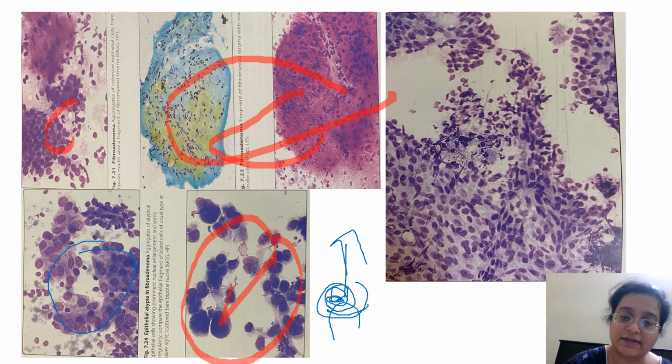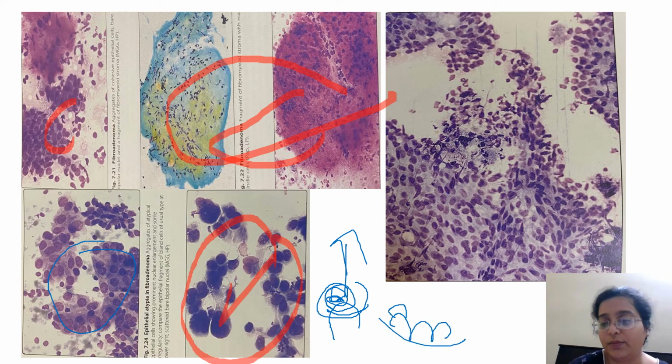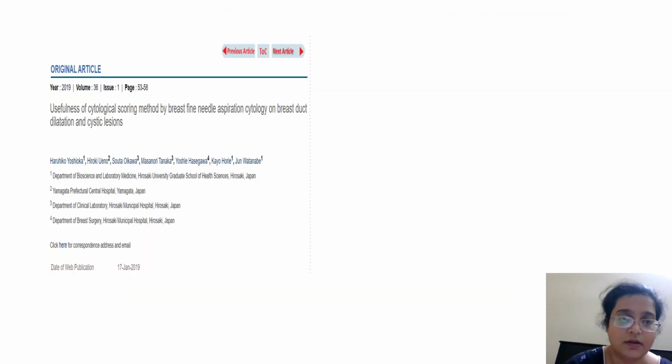And apocrine metaplasia is when the lining epithelium of the breast has an apical snout filled with secretions. The cytoplasm is granular, pinkish, amphophilic. This is Giemsa probably, so this is not very pinkish. This is Pap, this is Giemsa. So this is purplish, but there's a lot of granular ample cytoplasm which you don't see usually in breast. So this might confuse you with an apocrine metaplasia, which is again benign and can occur in lactating adenomas also, or hormonal therapy. So this is a very small gamut of breast lesions.